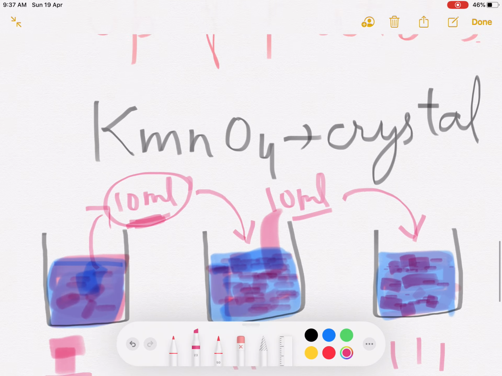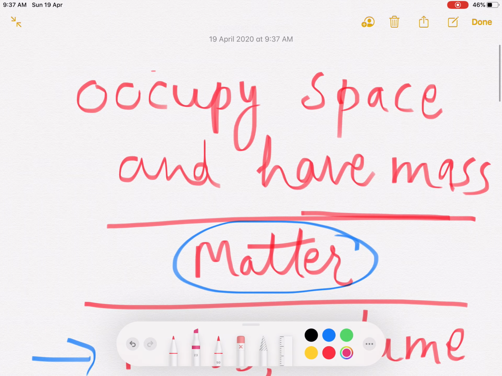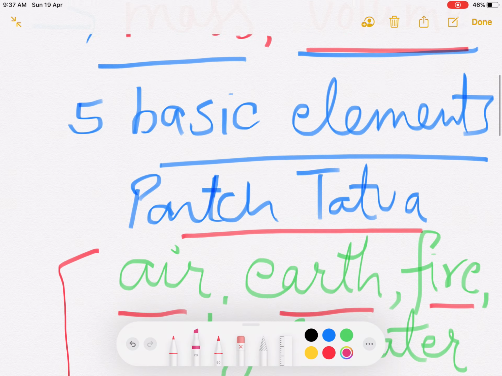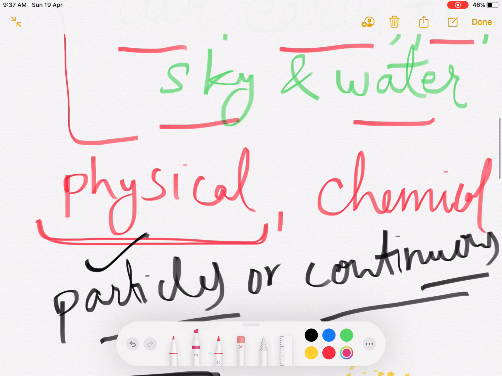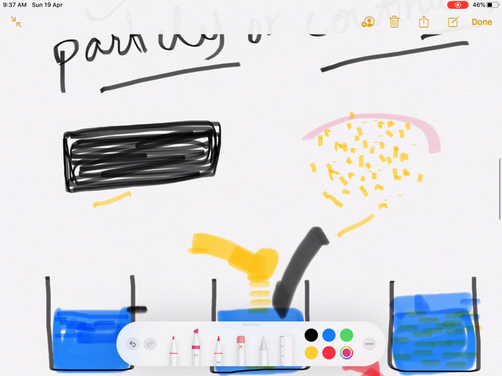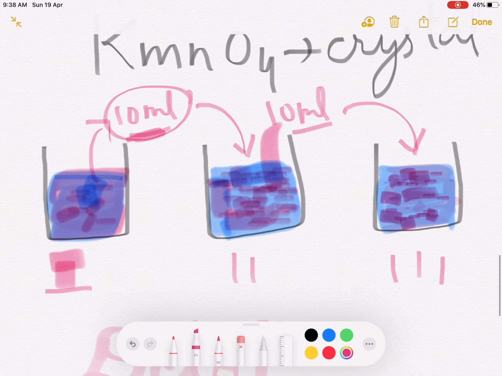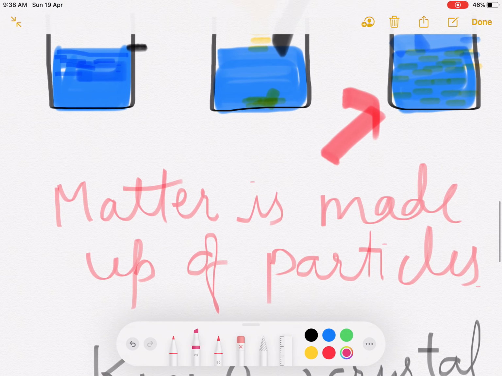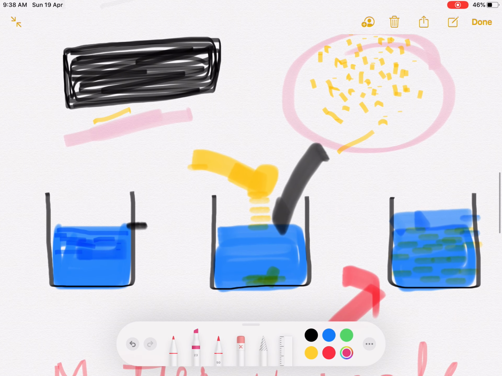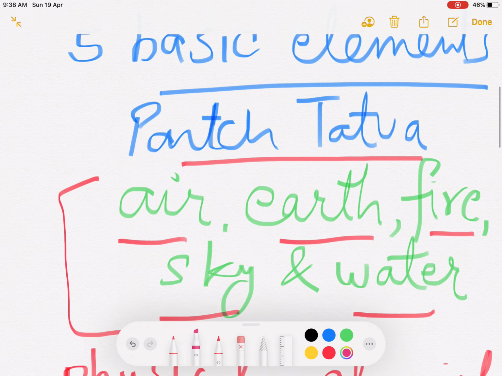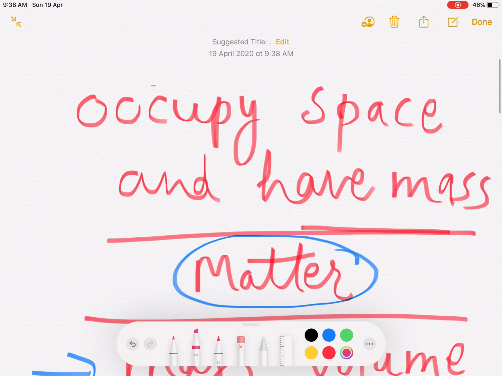So this is all about what is matter, the 5 basic elements and physical properties, and that water is present in the form of particles, not in continuous form. These are the 2 activities which I showed you. After that, in the next video we will discuss the characteristics of particles of matter. So you should study these 2 points.